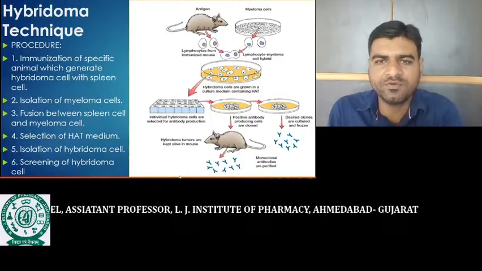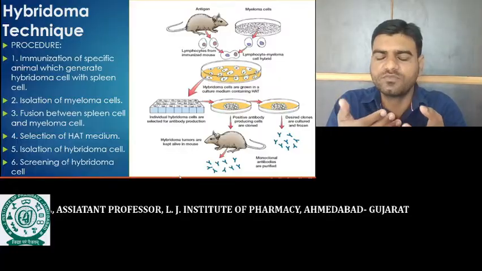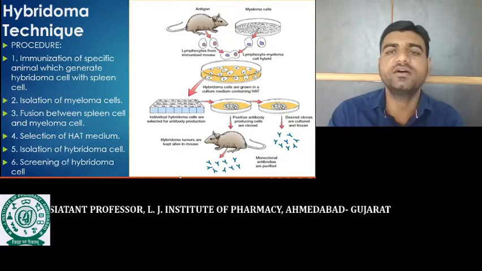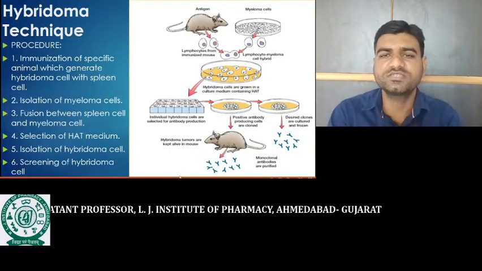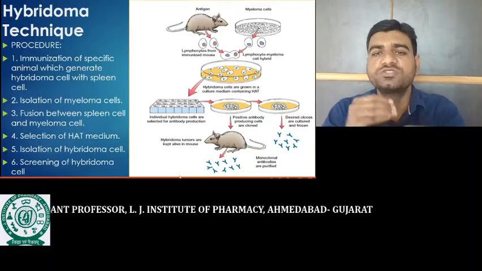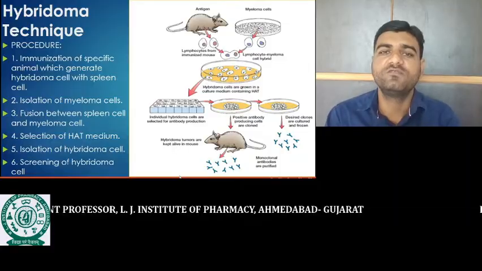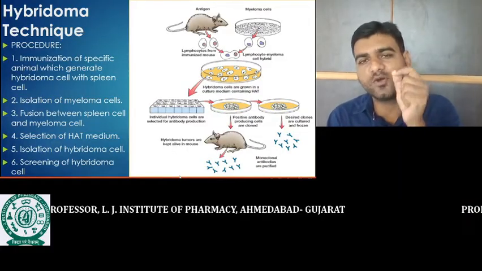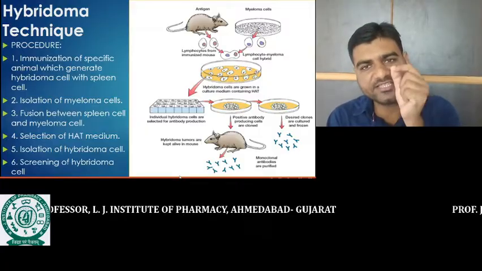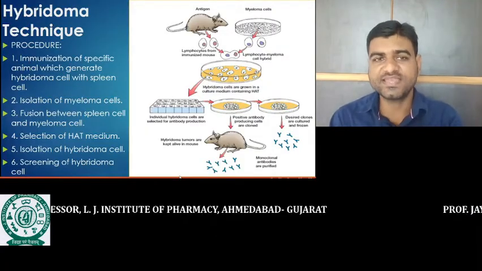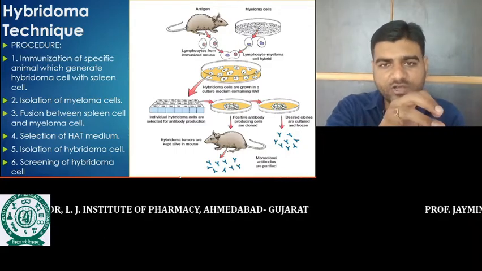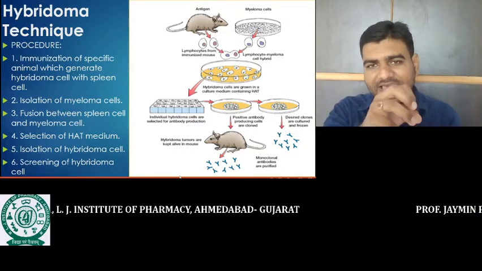Now the rat's immune system is activated, and this activated immune system will start to produce B cells, and that B cell is capable of producing the antibody. This B cell is present in the spleen. So later on we will sacrifice the animal and isolate the spleen.